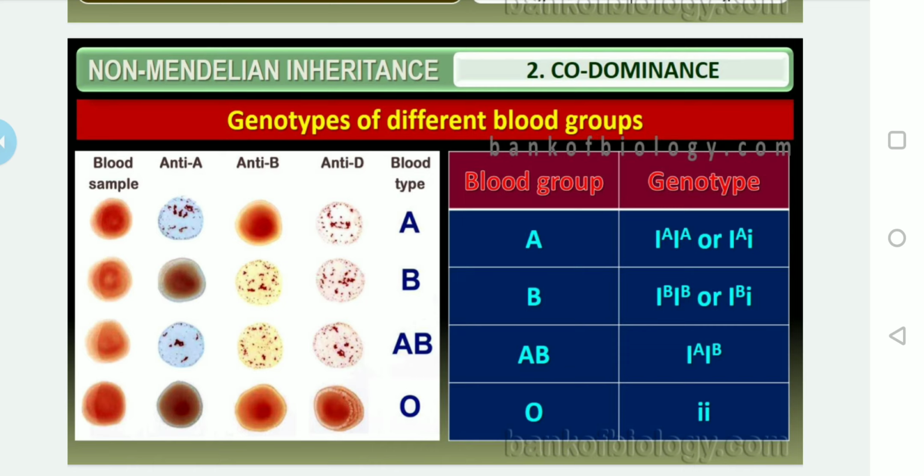If there is no agglutination on both the spottings, then it is considered O blood group. This is how they conduct blood grouping.